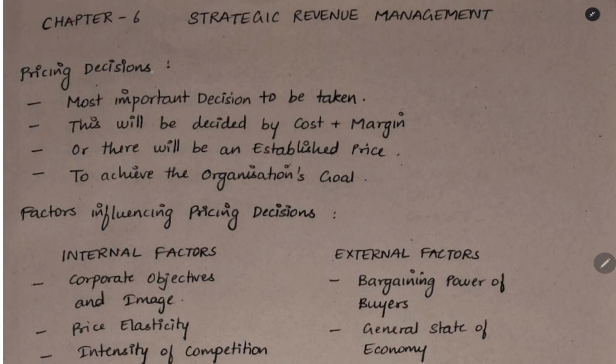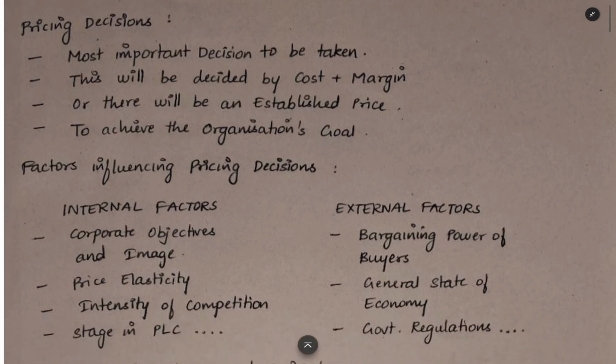The first division we are going to see is pricing decisions. Mostly all the topics in this chapter will be related to pricing decisions only. Pricing decision is the most important decision to be taken in a company. This will decide the profit which you are going to earn, and that will be decided by the selling price only. We can decide it by the cost plus margin method, or else we will have an established price in the market that we will follow to achieve the organization's goal. What is the goal of the organization? To maximize the wealth of the shareholders. So that's all the introduction for pricing decisions.